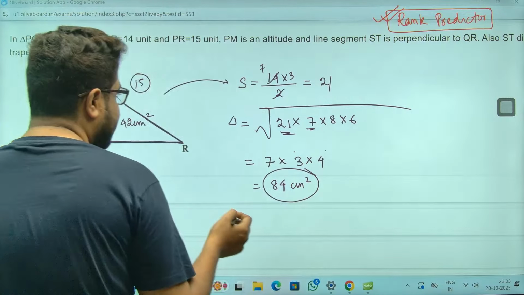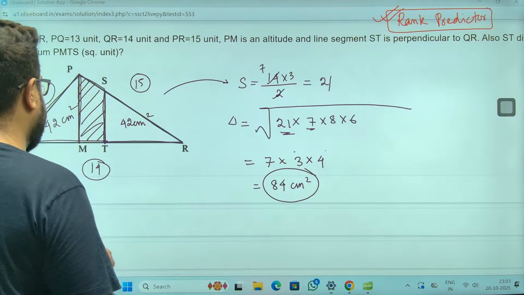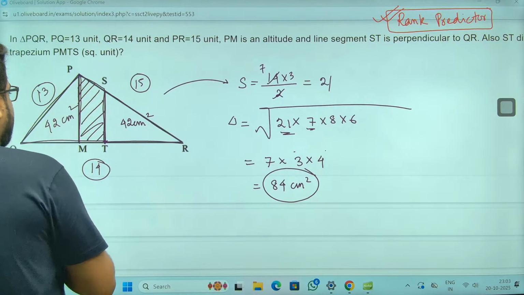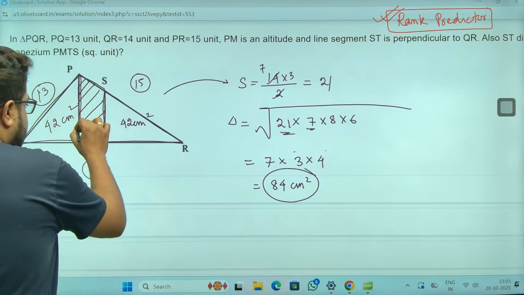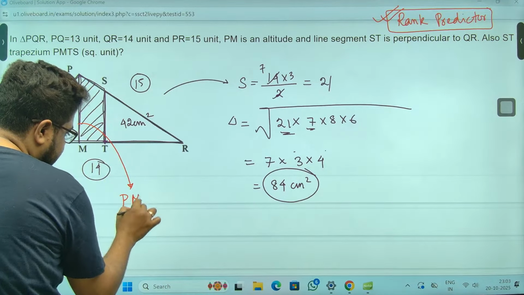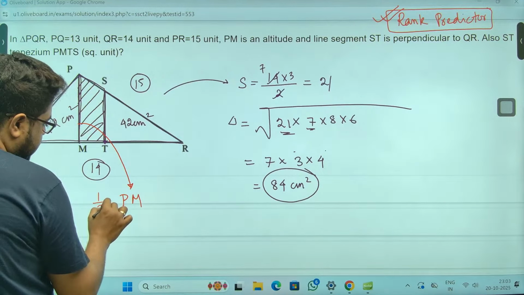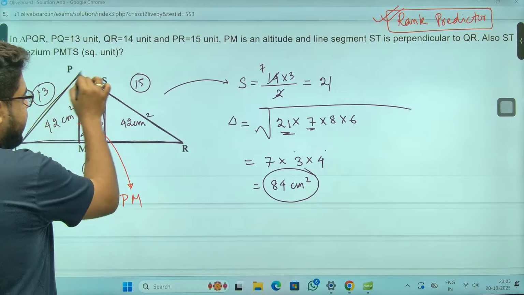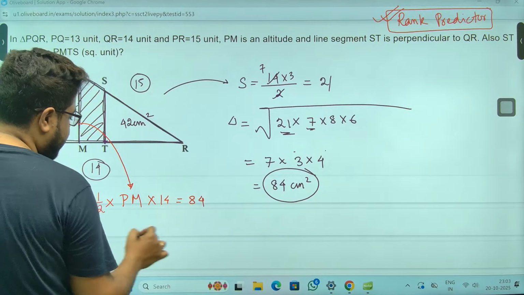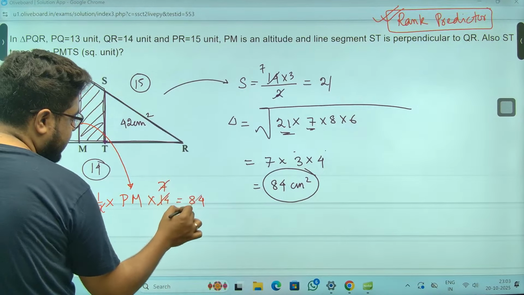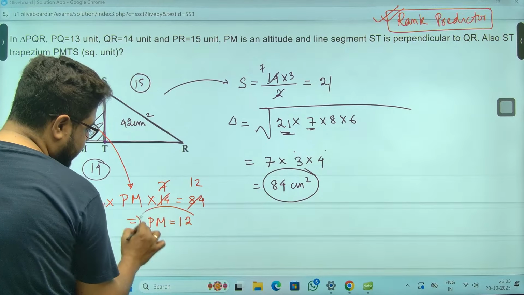Perfect. Achha, chalo, where were we? The area of trapezium PMTS, right? Let's figure that out. Sir, what will be the length of PM? How to figure that out? Dekho, it's very easy. Half into PM, the height of this entire big triangle, into base 14, that is QR, that is given as 84. So you will say this is very simple. So 7, 12, so PM is 12, sir. PM is 12. Ho gaya, sir.